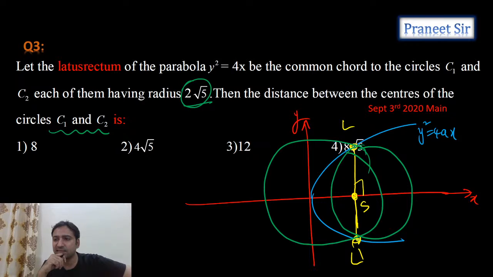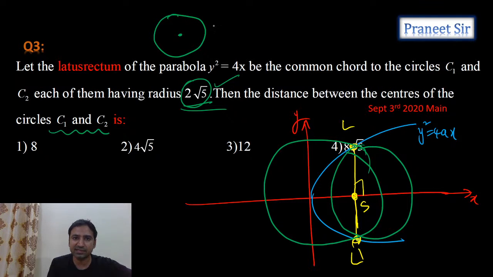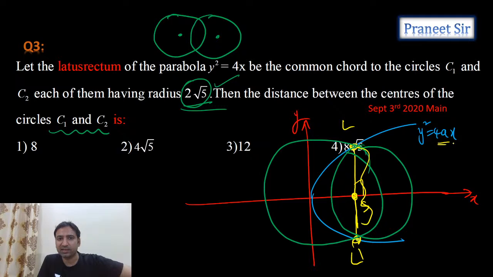He gave the radius of both the circles, and the length of the common chord we also calculated. Why? Because this is nothing but 4a only, guys. Here a is equal to 1, so we can say that this length is equal to 4 units. Okay.